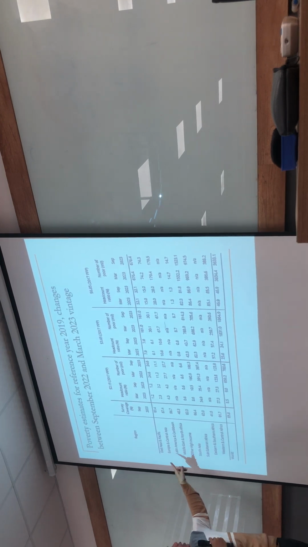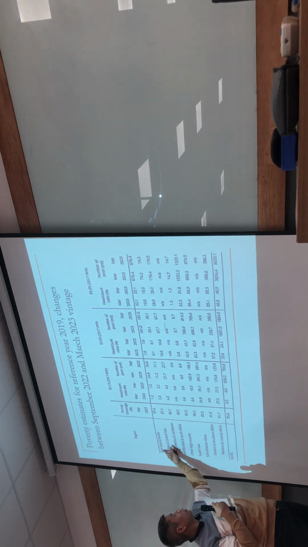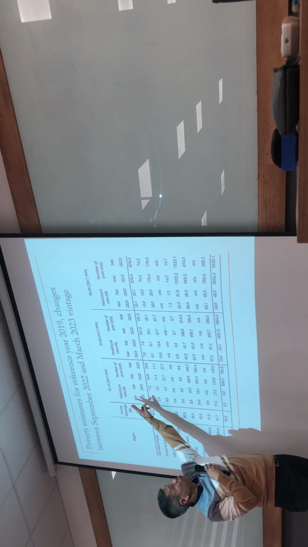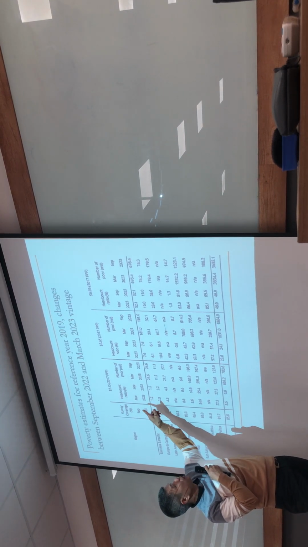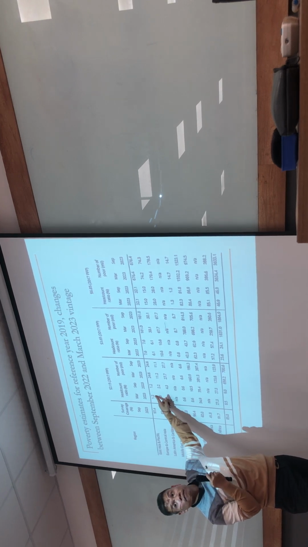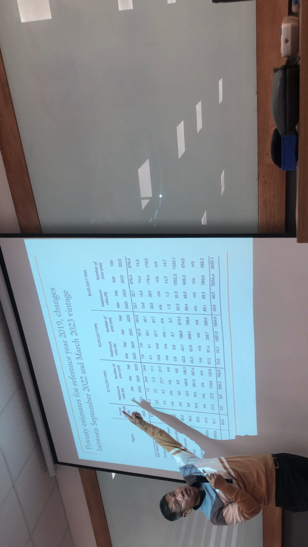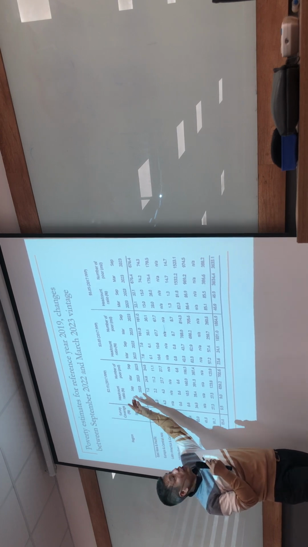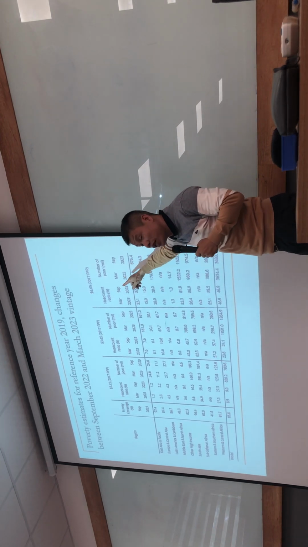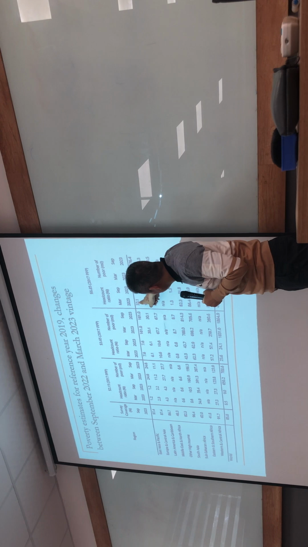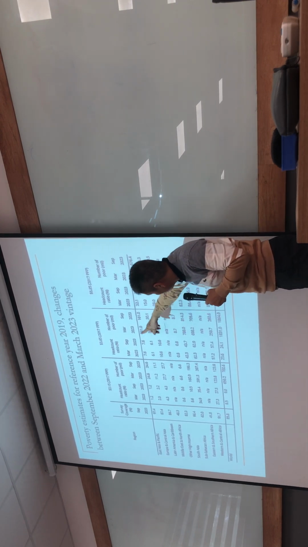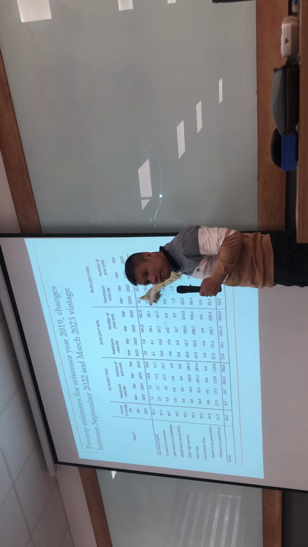For example, you see that in East Asia and Pacific, if we take 2.15, the poverty ratio is only 1.2% with the low poverty line. But when we increase to 6.85, the newest poverty line, 32.1% of the total population in East Asia and Pacific are poor. Okay?